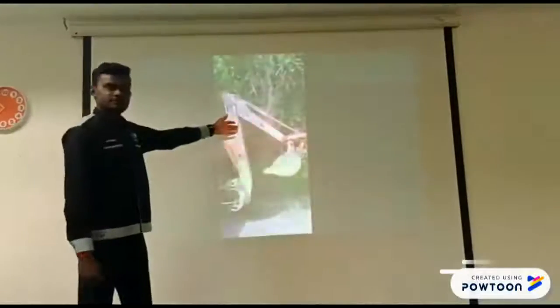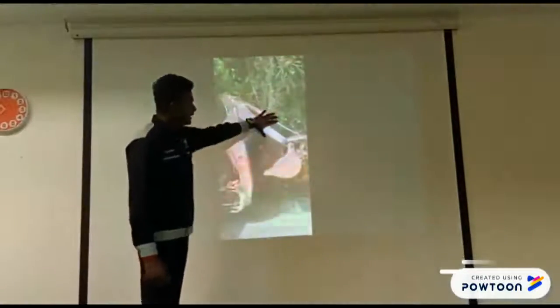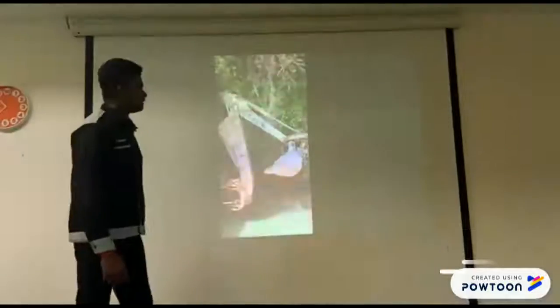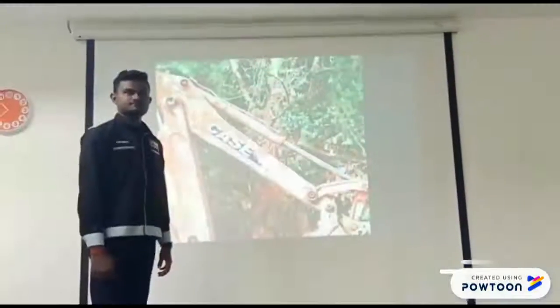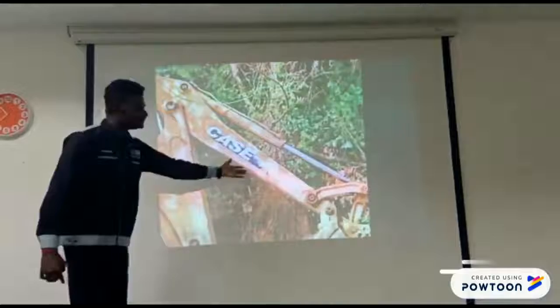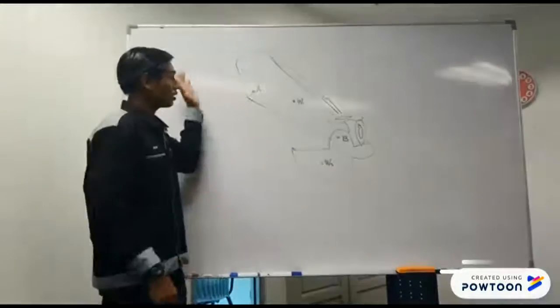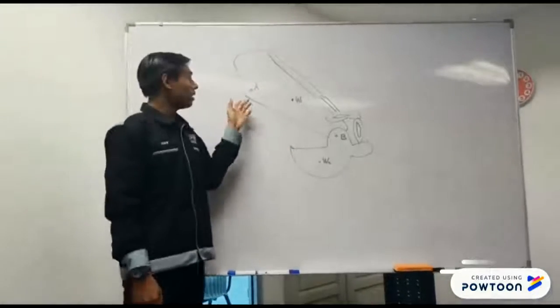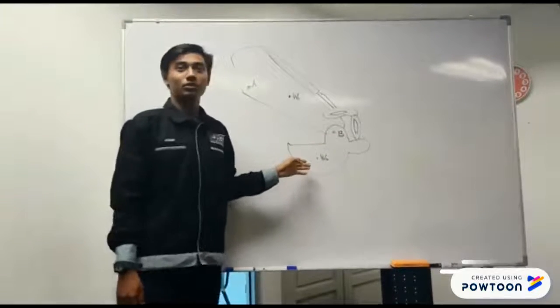This is the main structure of the machine, and we will take two parts from the structure, which is the arm part and the bucket part. This is the bucket part and this is the arm part. So this is our idealized model, and we label A, W1, B and W2.